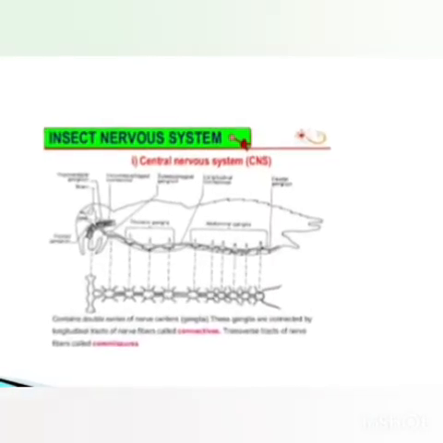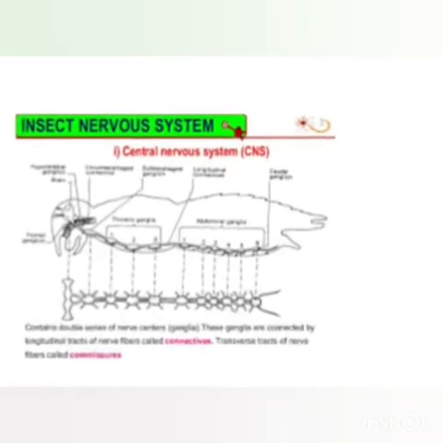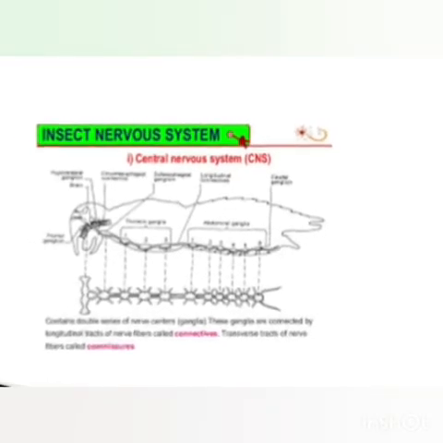Now look at this insect nervous system diagram of a generalized insect. The central nervous system is shown here, in which the brain is located in the head and the nerve cord is present on the ventral side of the body, and therefore it is also called the ventral nerve cord. A single ventral nerve cord runs along the body till the end of the abdomen, and starts from the brain which is located in the head. So this is the central nervous system.